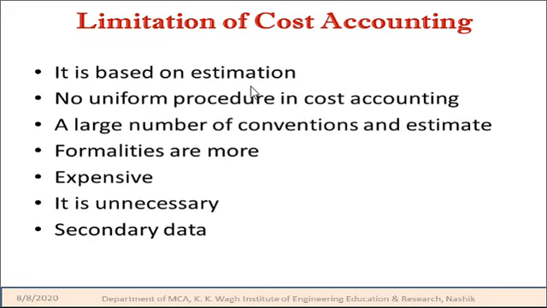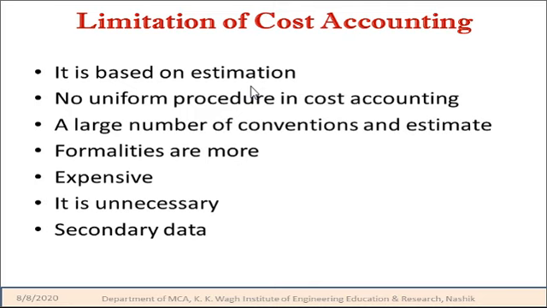There are several conventions and estimates in preparing the cost record, such as materials being issued at average standard price, and overheads being charged on a percentage basis. Therefore, the profit arising from the cost record is not true. That is again a limitation. Next, the formalities are more. Many formalities are to be observed to obtain the benefit of cost accounting.